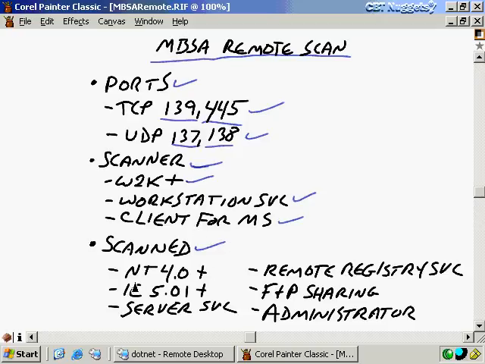The scanned machines that you're going to scan can be NT 4.0 or greater. They must be running Internet Explorer version 5.01 or greater. They will have the server service running, and they also have to have the remote registry service running, and that's because the remote scan will look into the registry to check for update characteristics. Then you need to have file and printer sharing running as well, or actually installed, I guess. And again, you have to be the local administrator on that remote machine.